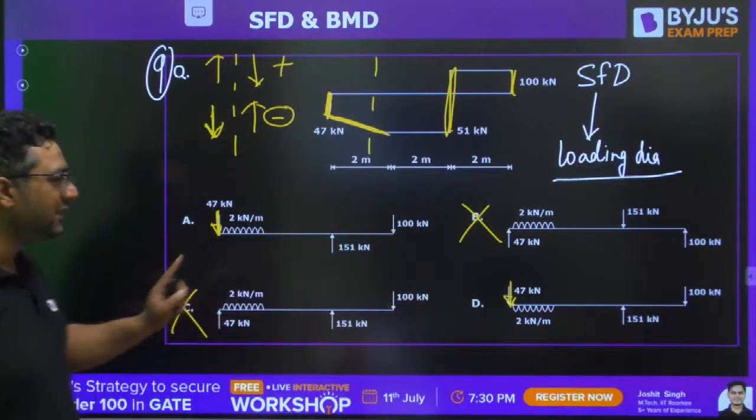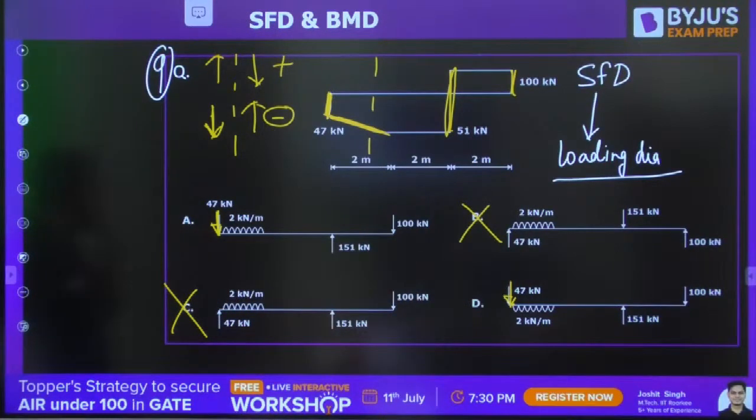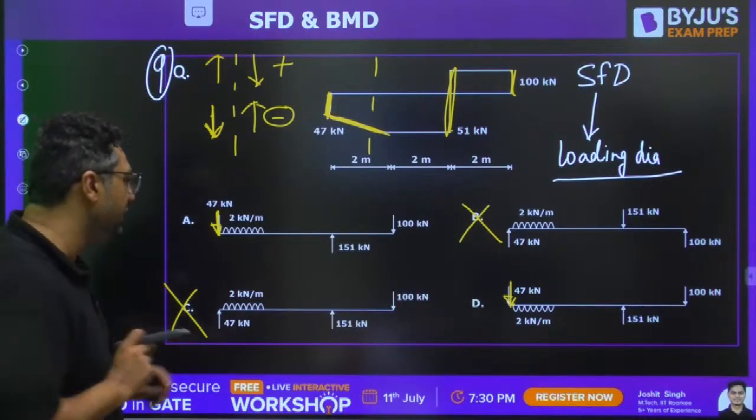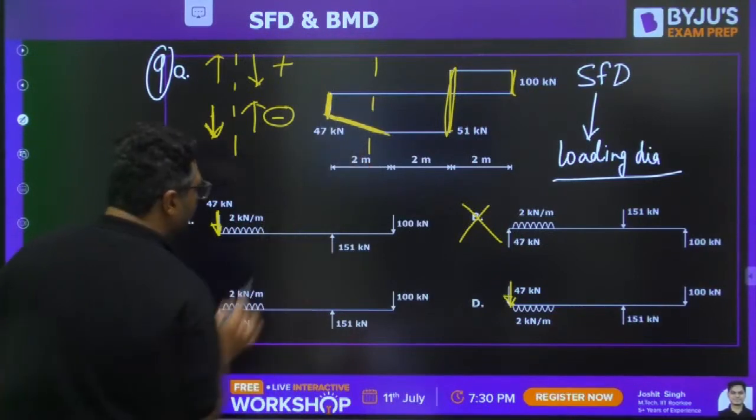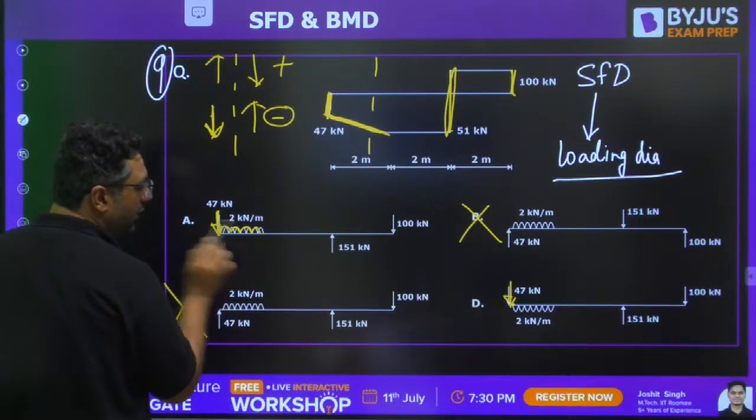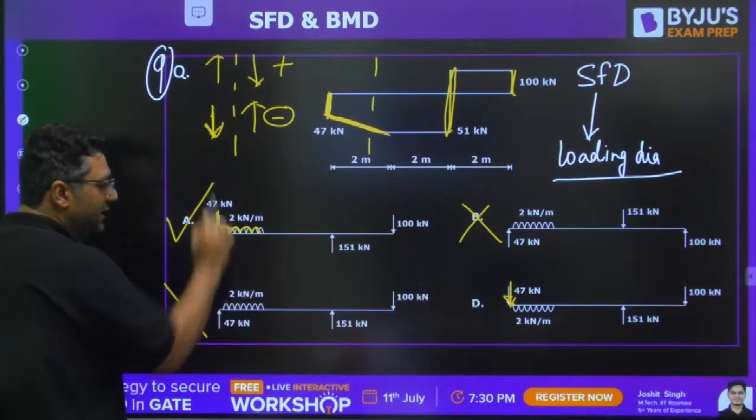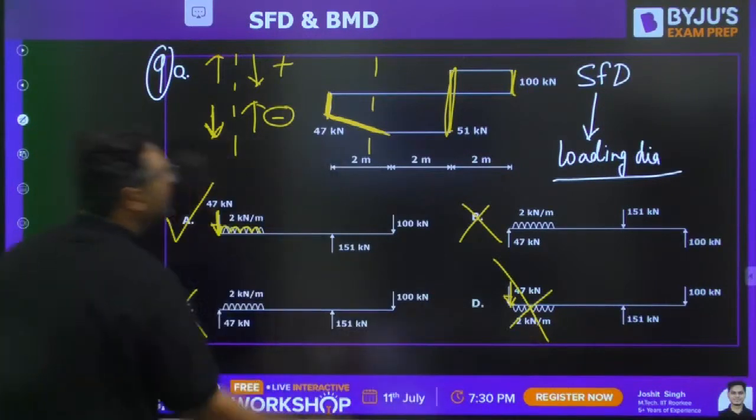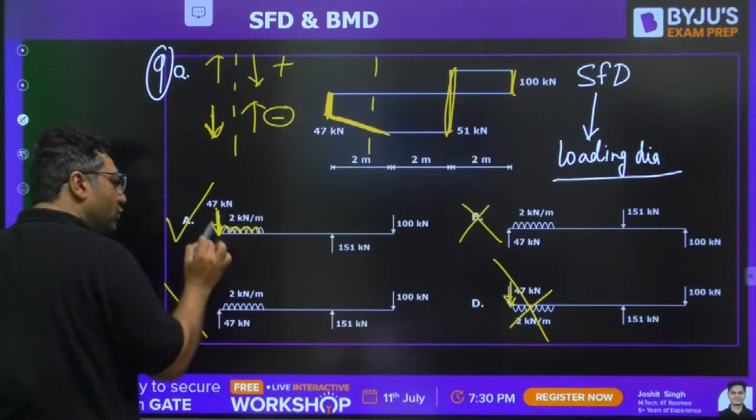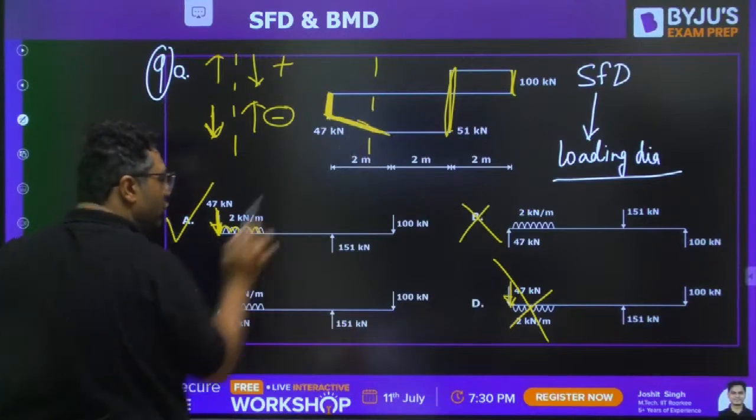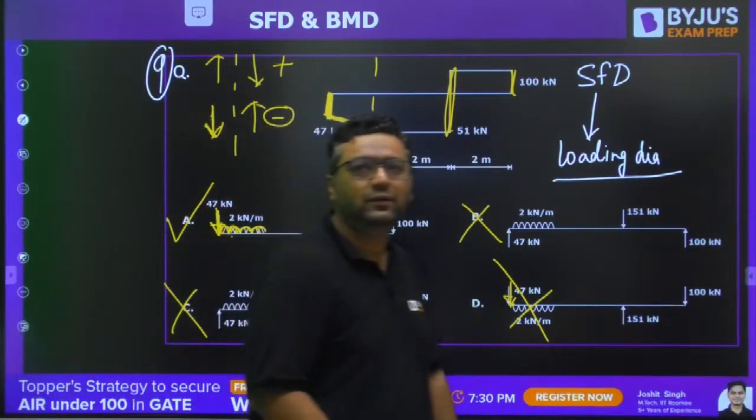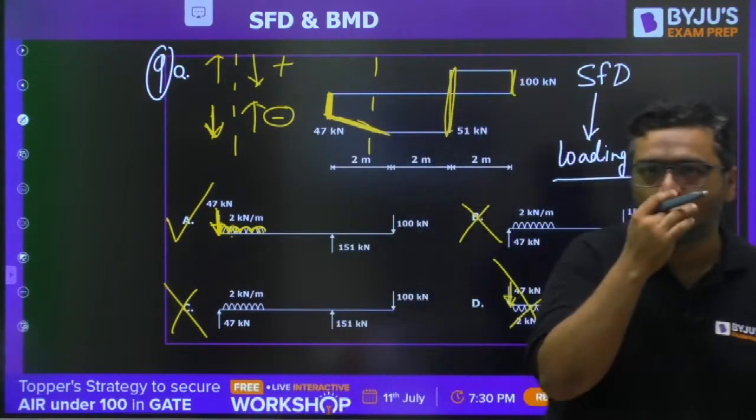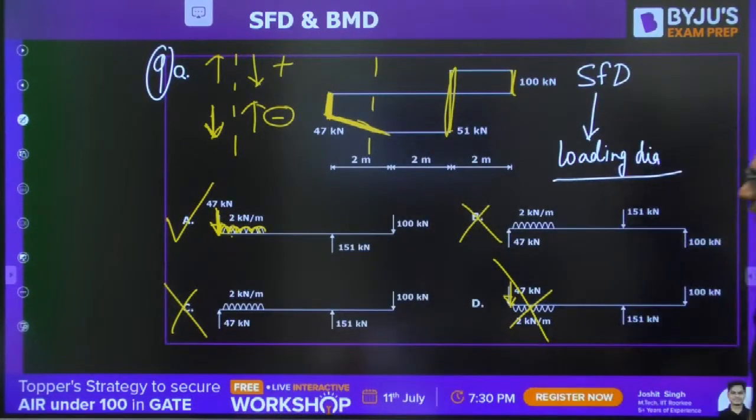And two students have given D. Okay, Anubhav also, Prakash also A. Majority students are with A, some are with D. Then you are having downward increasing, it means UDL also will be downward. Okay, so here only A is correct, this is wrong. Because if this is downward loading, so this should also be the downward loading. So why are you saying D? D is wrong. A is the right answer. Regan, you got it?